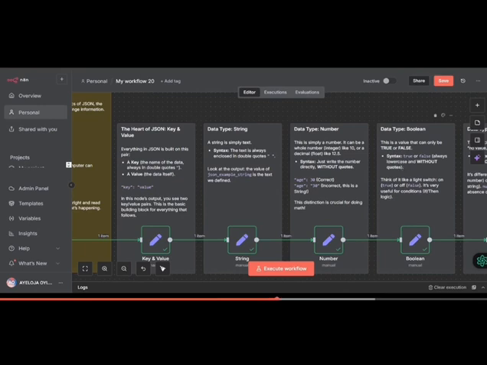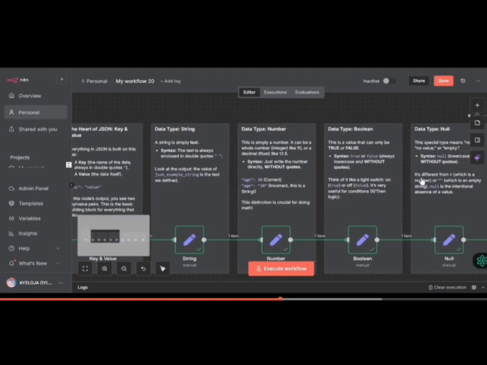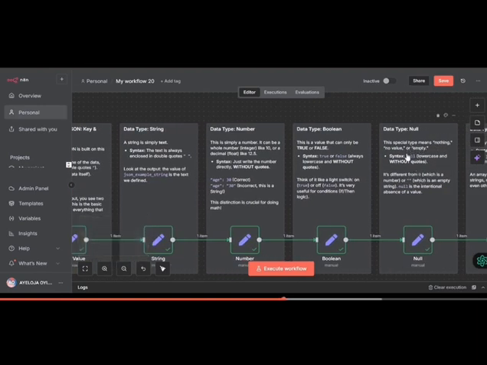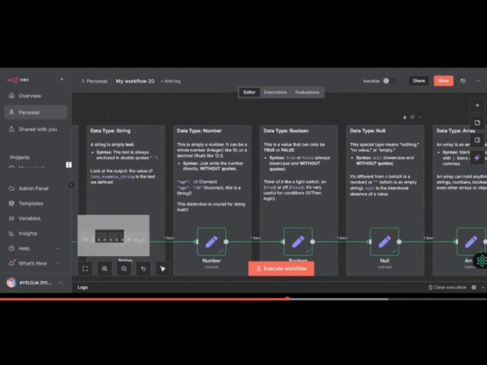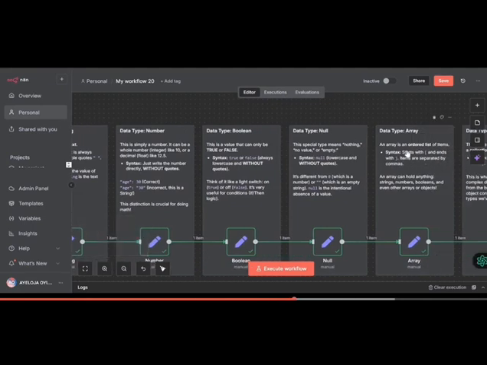Then an array is basically a list, and for something to be treated as an array, it must be enclosed in square brackets. Now, if I open this node again, we're talking about all of this information, which is an array. This first element here is a string.